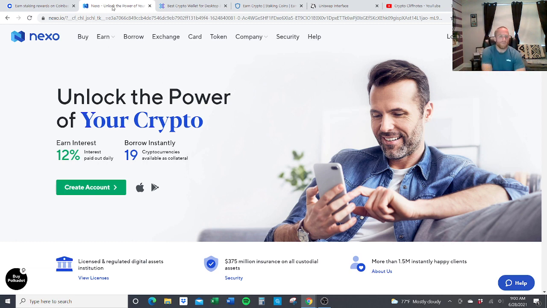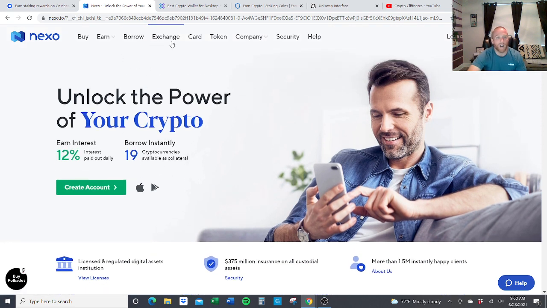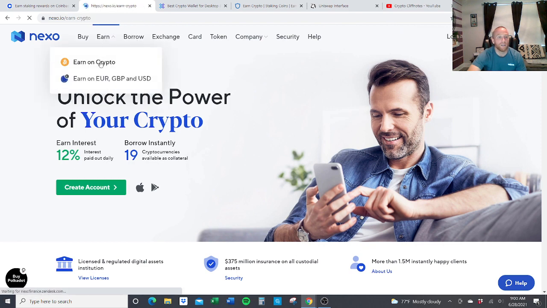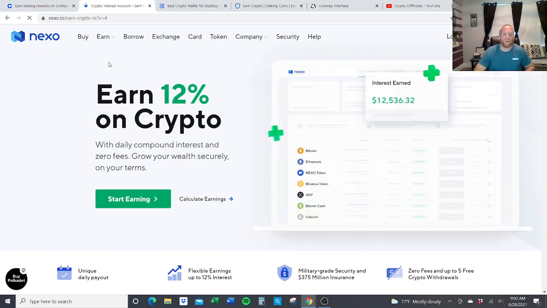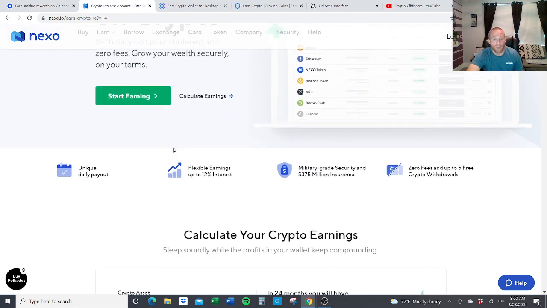But here's another site. So basically, this one goes up to 12%, and that's what I'm actually getting paid on one of mine. So right now, I can stake my, I basically open this wallet up. I deposit my assets, whatever you wanted to use. And then from here,